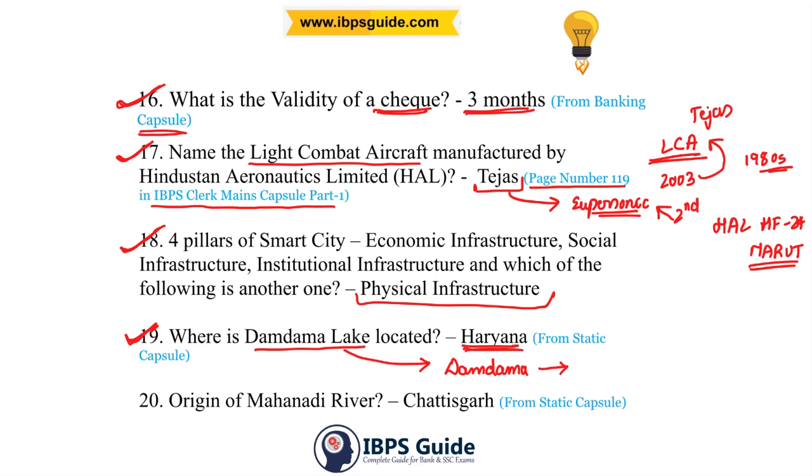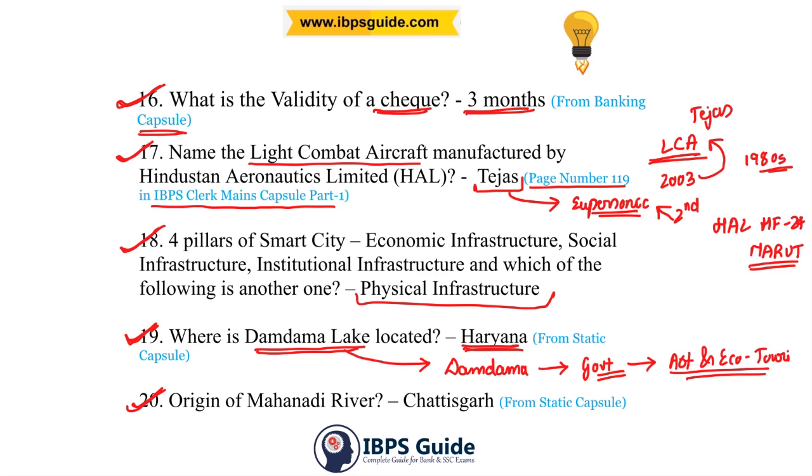This was in news because the government wants to convert this lake, because this is one of the biggest lakes in Haryana, into an art and ecotourism destination. It was in news in around August and September time. So you remember this Damdama Lake. This is from the static GK capsule itself.